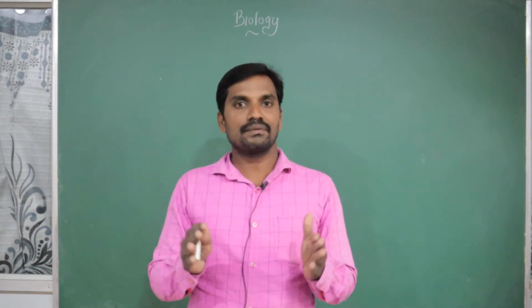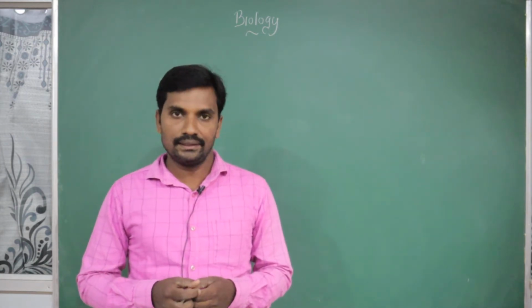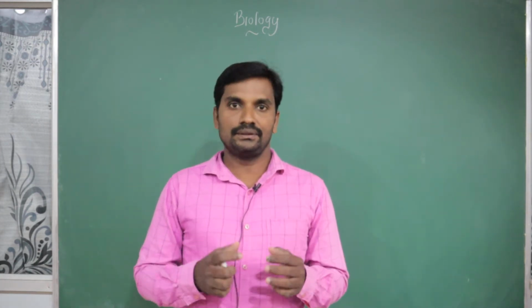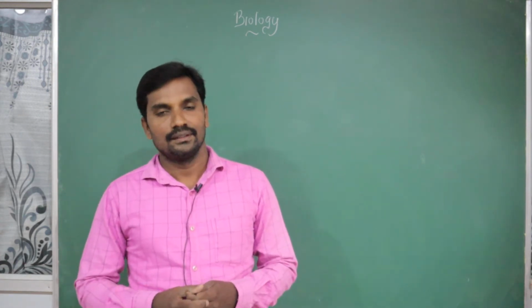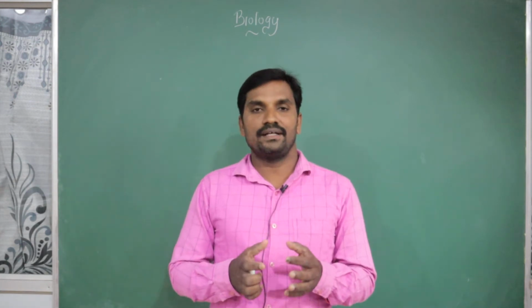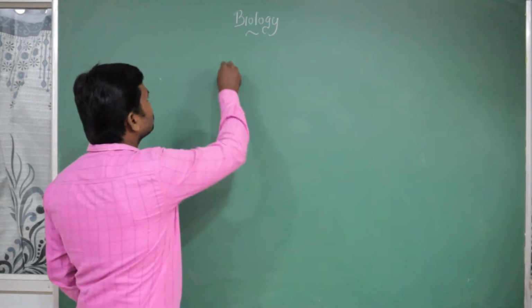So the 5 kingdom classification was given by Robert H. Whittaker in the year 1969. This is the most accepted system of classification all over the world. Today I am going to explain the first kingdom of the 5 kingdom classification, kingdom Monera.